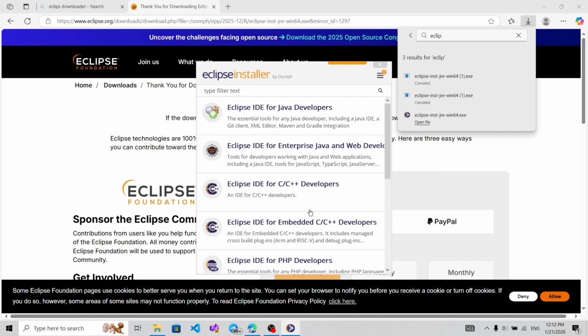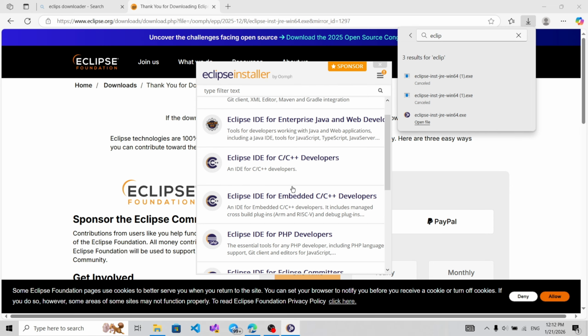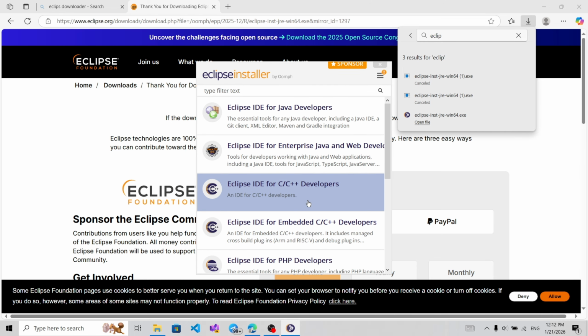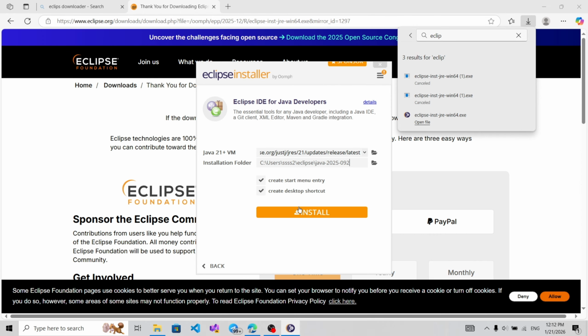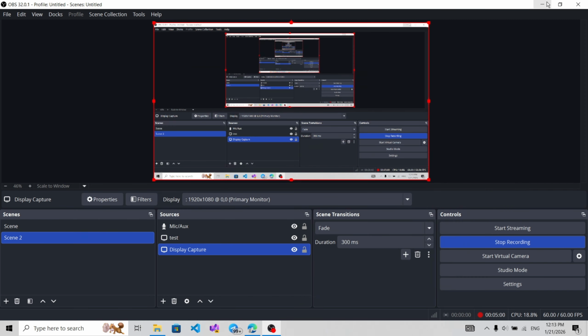If you want to start any program, you can choose Eclipse IDE for C++ developers, or Eclipse IDE for embedded C++ developers. But I want Java development. Choose Java development and install it in your files, in partition C or partition D. You should install it, but I have already installed it. Now I'll show you how to start Eclipse.